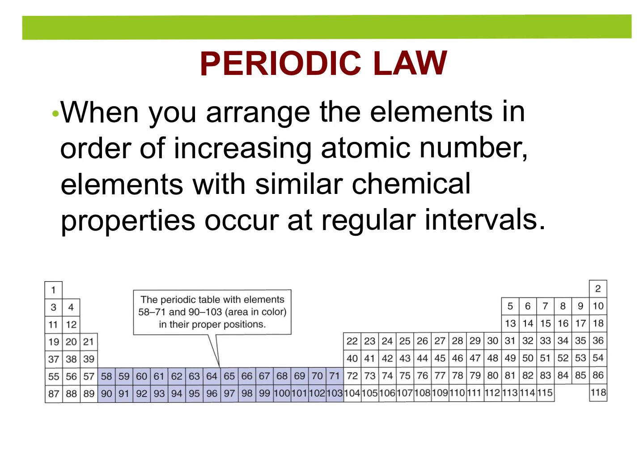When we arrange it that way, elements with similar properties, we say they occur at regular intervals. They're in the same column. So if elements are in the same column, the way it's arranged is they're going to share similar properties, or they're going to behave similarly.